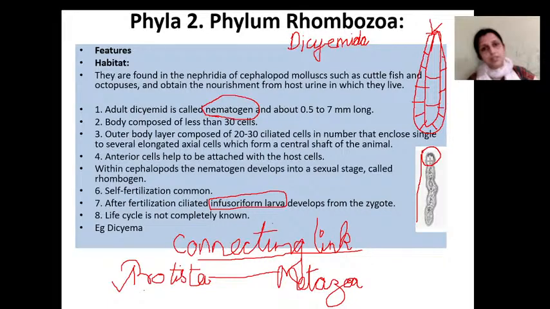Platyhelminthes. With Platyhelminthes there is no great anatomical similarity, but they show a cephalization-like structure. Platyhelminthes is where cephalization starts.